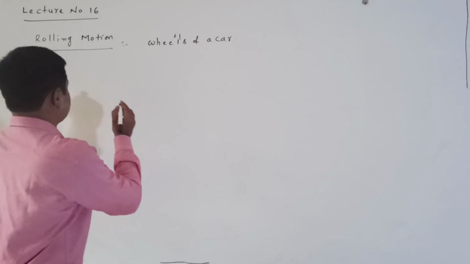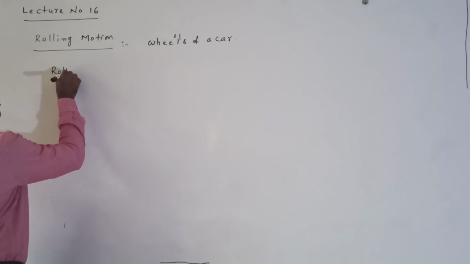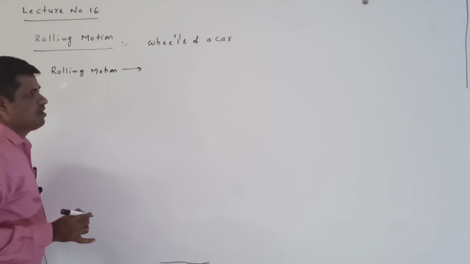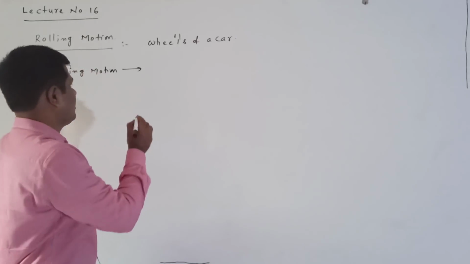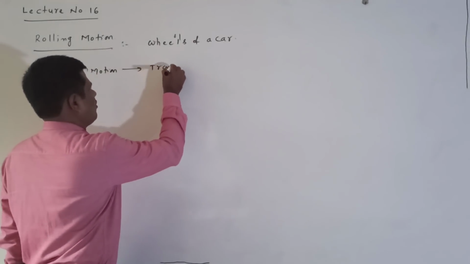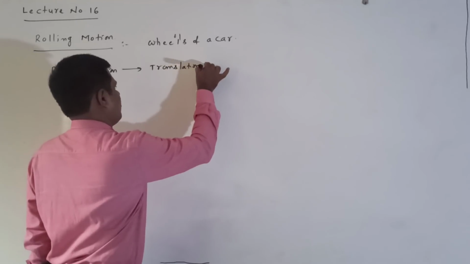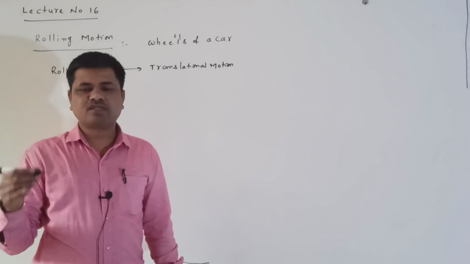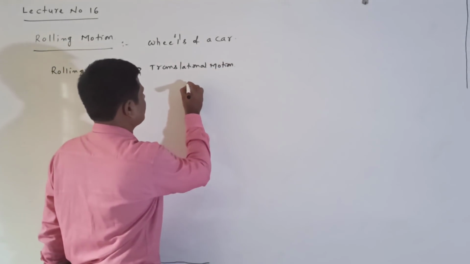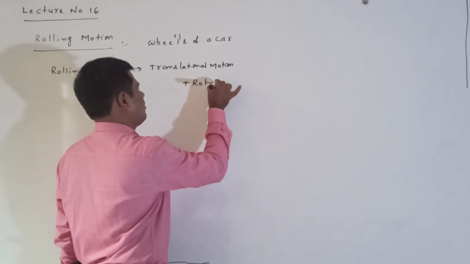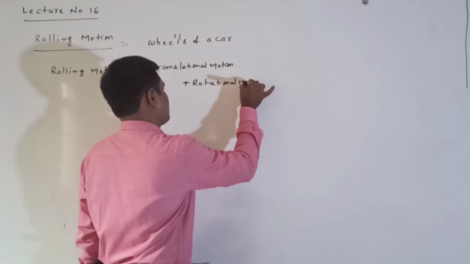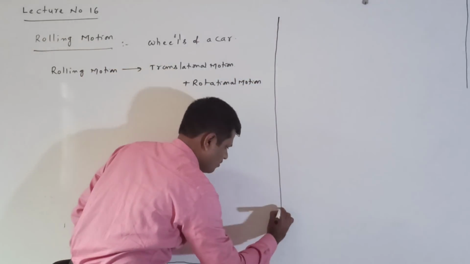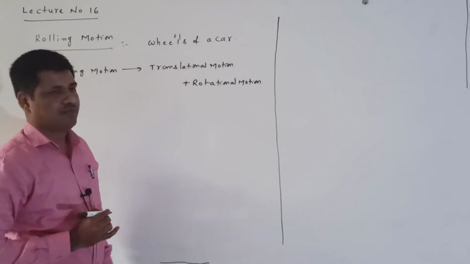Rolling motion is nothing but a combination of translational motion plus rotational motion.